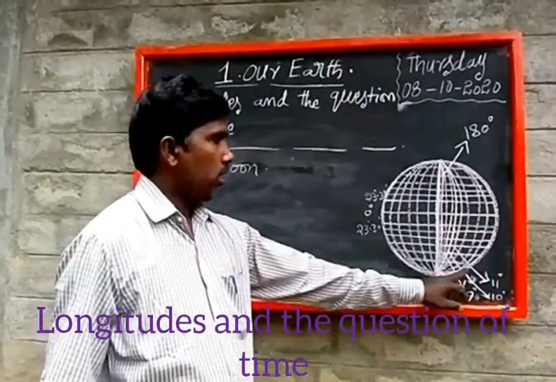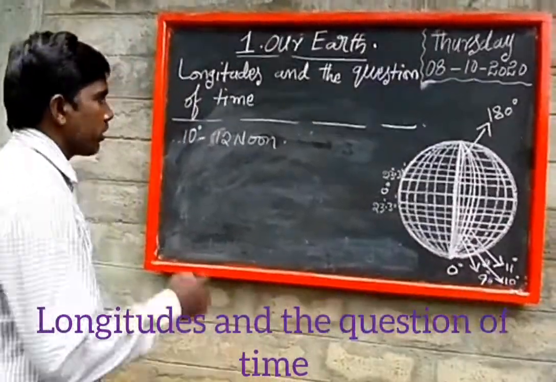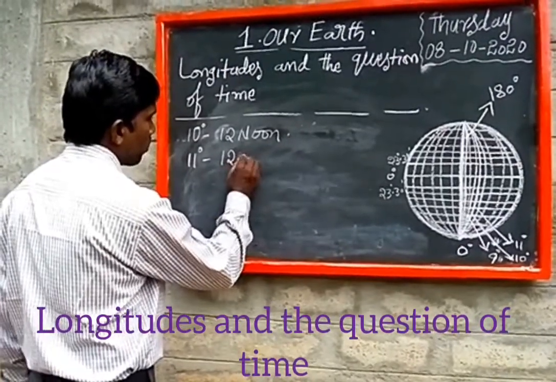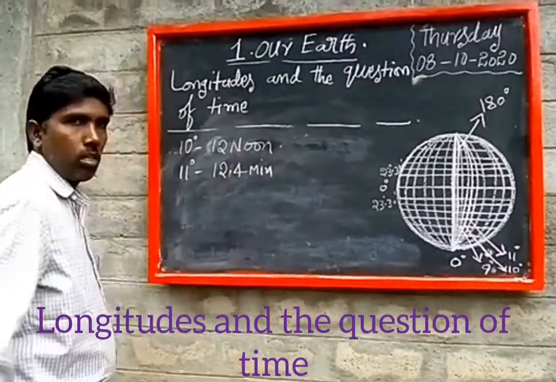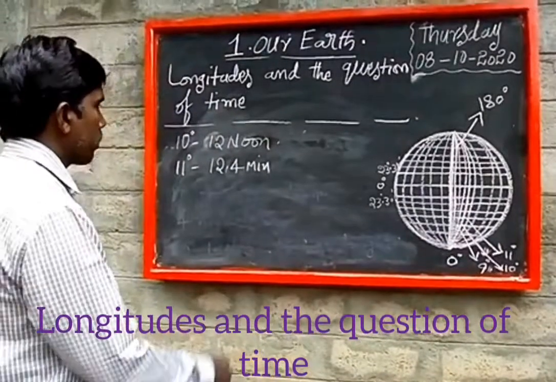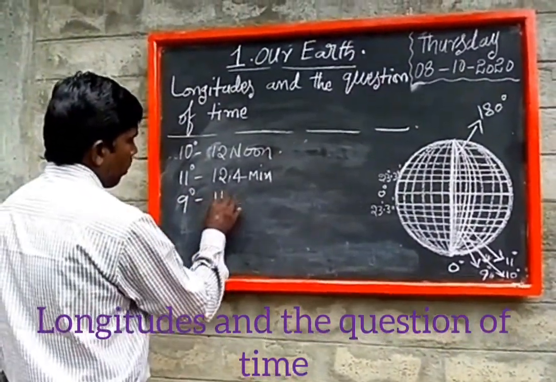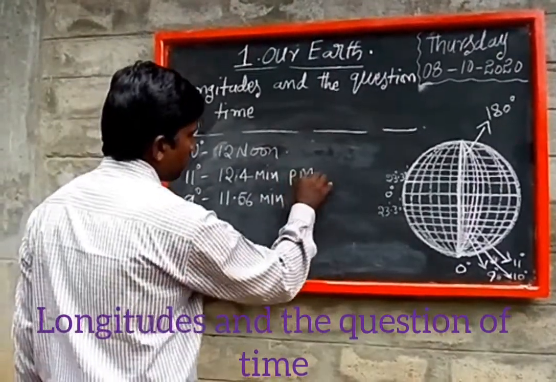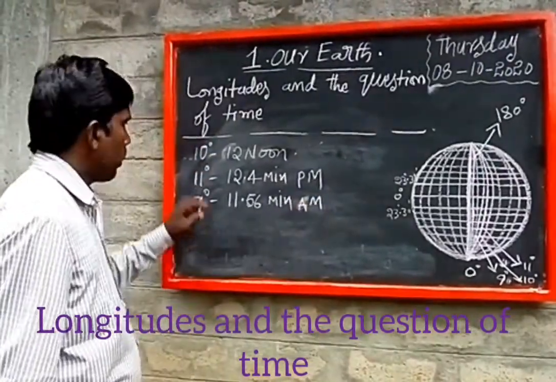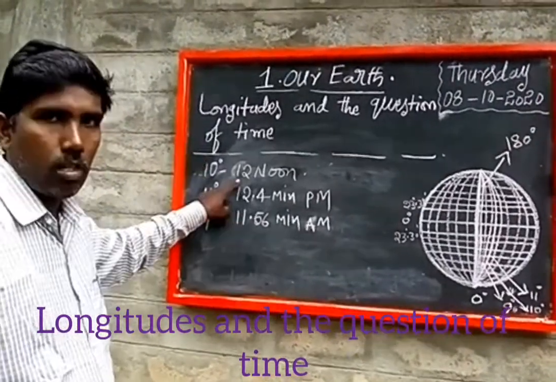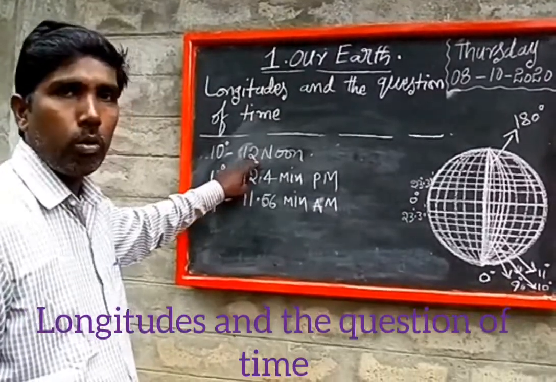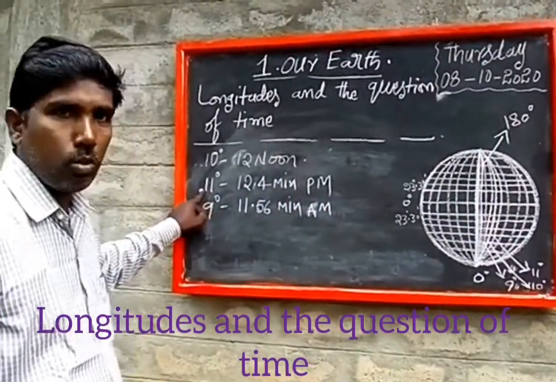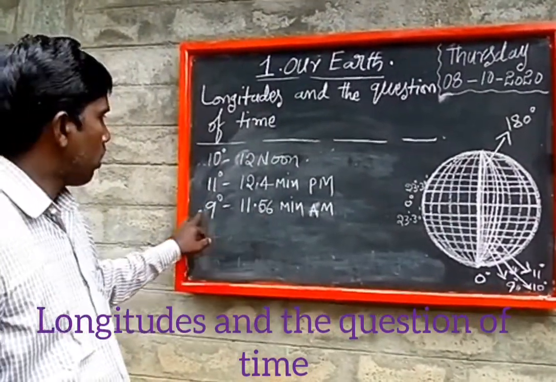At that time, at 11 degrees longitude, the time is 12 hours 4 minutes PM. At 9 degrees longitude, it is 11 hours 56 minutes AM.